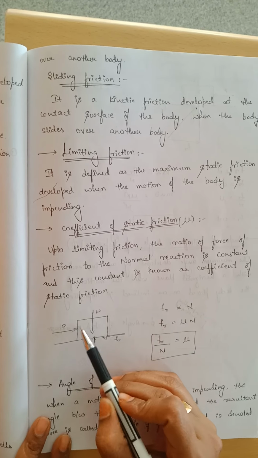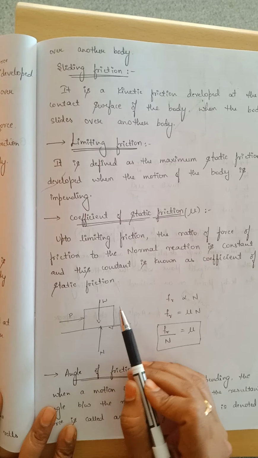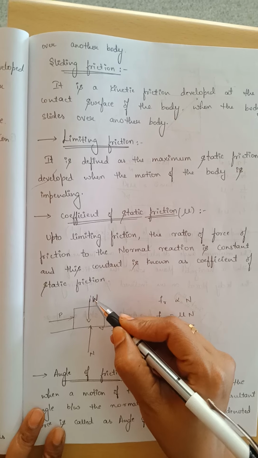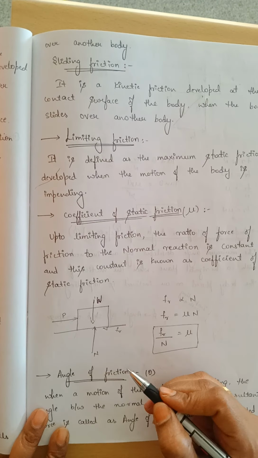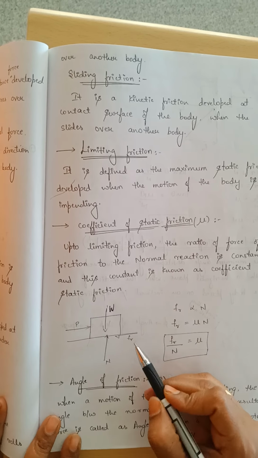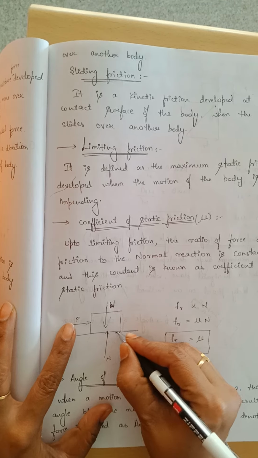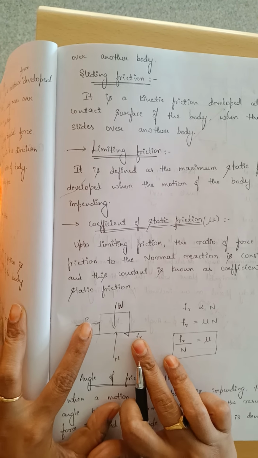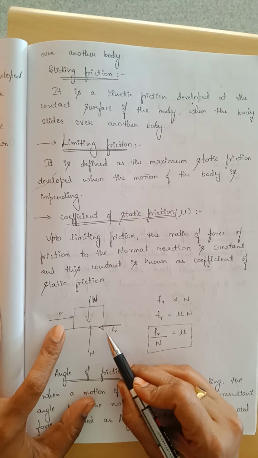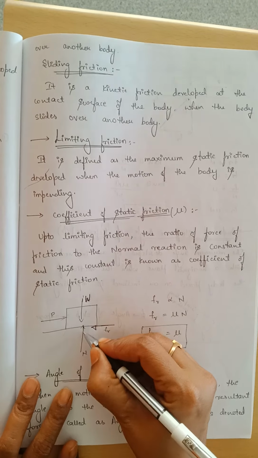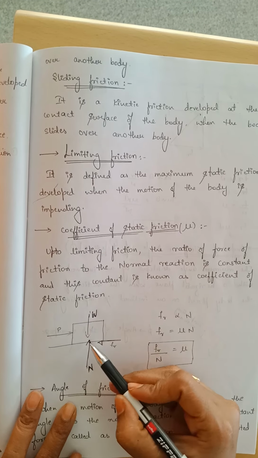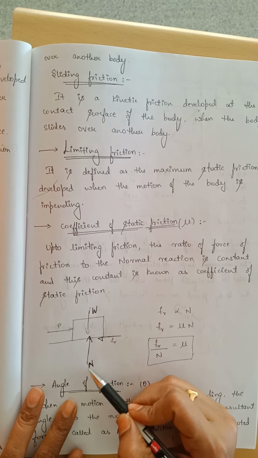Suppose you place a block on a horizontal floor, the block having the weight of W. The weight will always act vertically downwards, right? And you are applying the force P from this side, and the friction will always act opposite to the direction of motion. This is the normal reaction, or the reaction at the contact surface. Consider this as N.